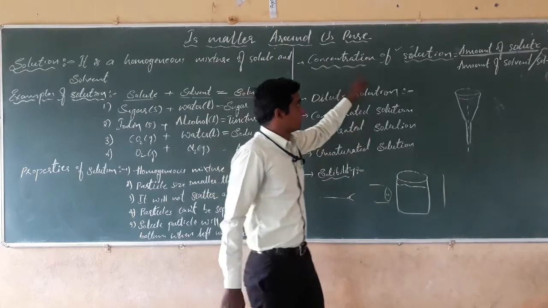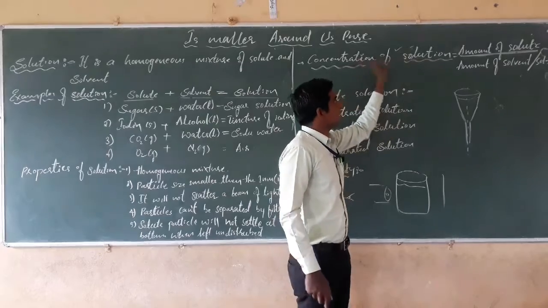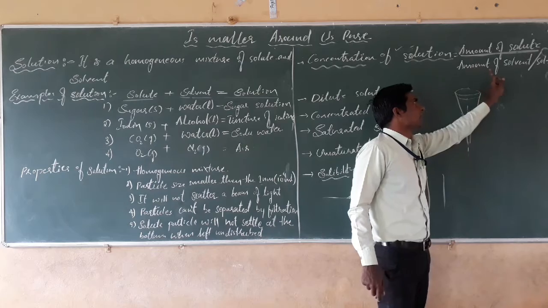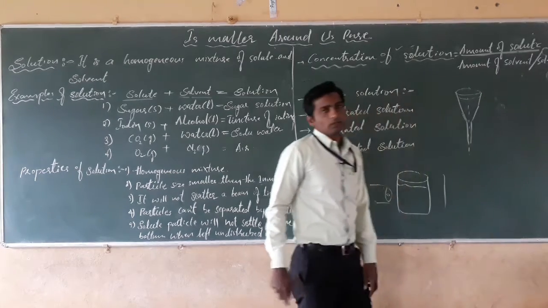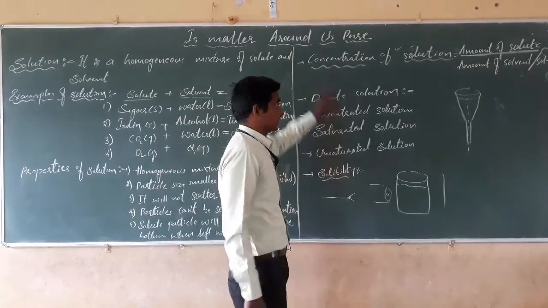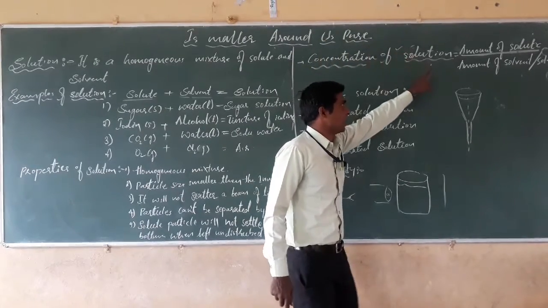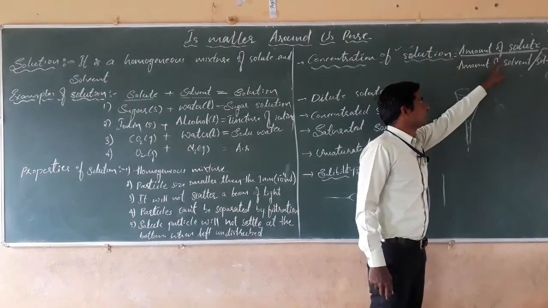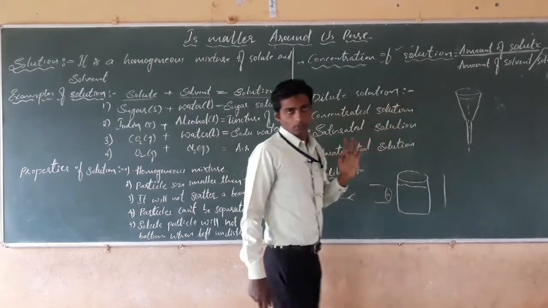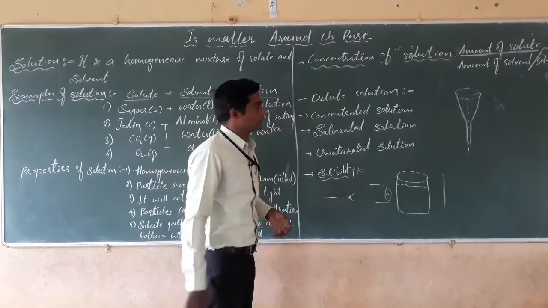We can say that concentration of a solution is defined as the amount of solute present in a solution or the amount of solute in a solvent, isn't it? Once again I will define it, listen here. Concentration of solution is defined as the amount of solute to the amount of solvent or solution, or the amount of solute present in an amount of solvent.